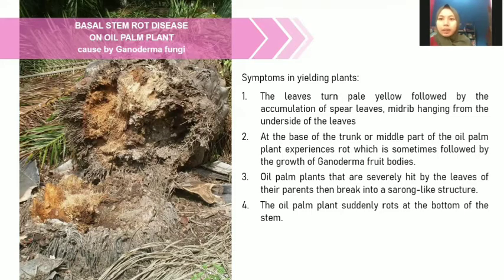Third, oil palm plants that are shed are hit by the leaves of their parents and then break into a shell-like structure. Fourth, the oil palm plant suddenly rots at the bottom of the stem.